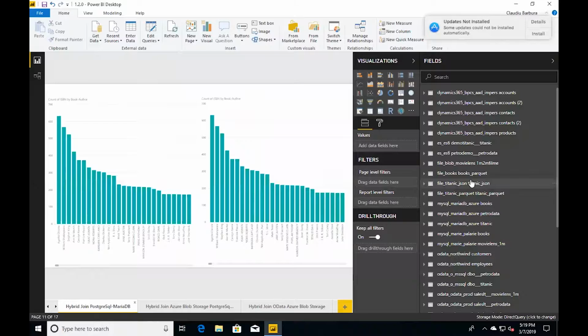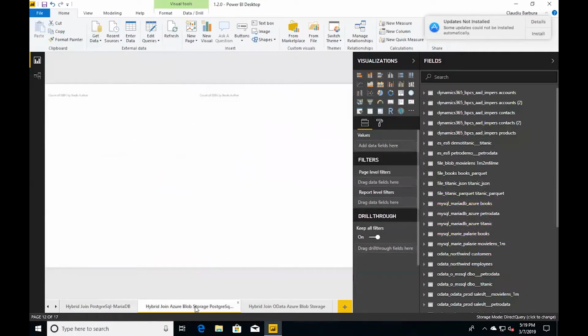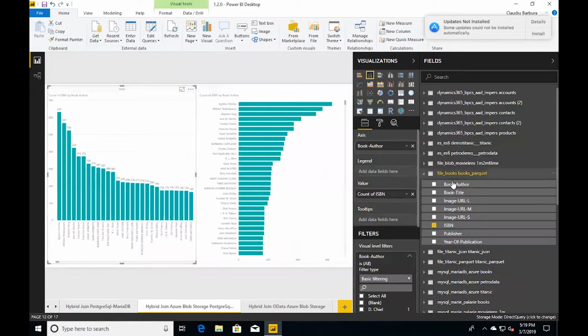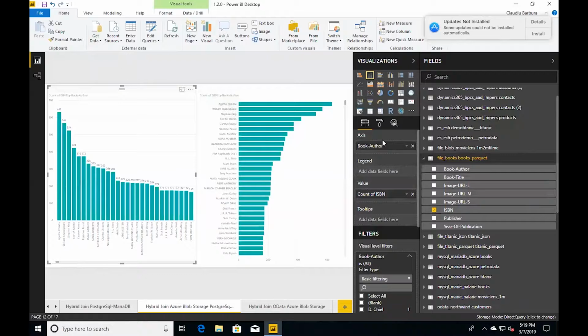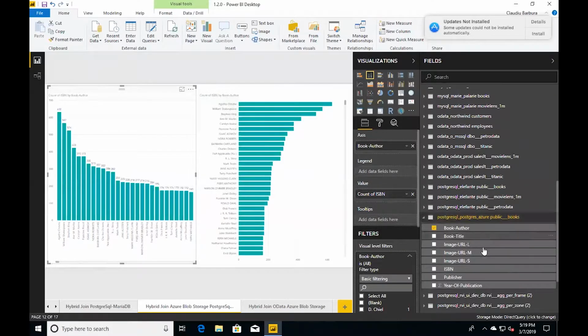And I can really access them just if they were just SQL tables, right? So in this case, I want to show how I'm accessing that data. So I have the book number from the Parquet files, basically in blob storage, and I'm going to aggregate that. I'm going to use the book author dimension here from public books, right? Which is my Postgres database in Azure.